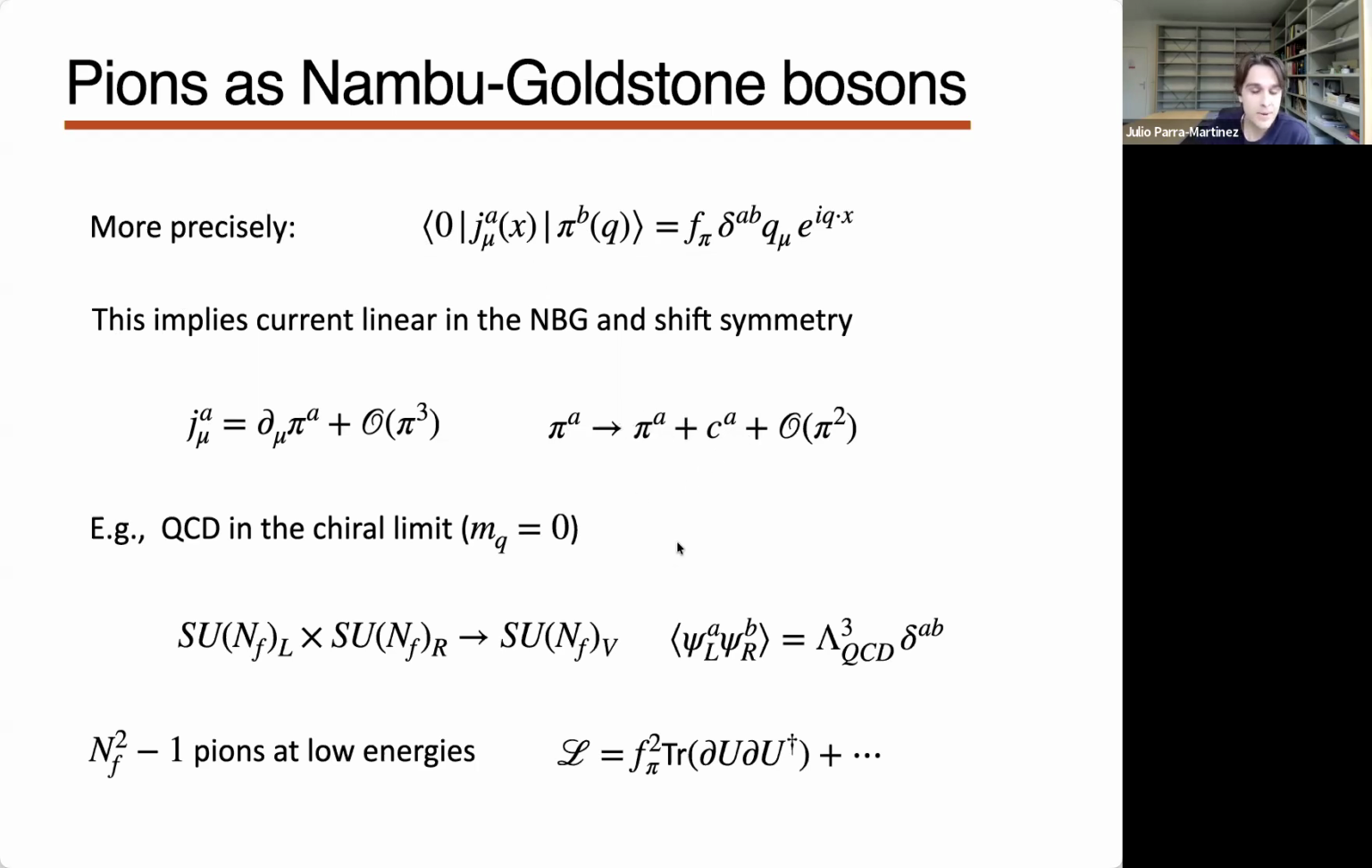So the paradigmatic example of this is just QCD in the chiral limit, so just the chiral Lagrangian. We have the chiral symmetry, left and right flavor rotations of the quarks, that gets broken to the diagonal vector subgroup by this bilinear picking up a VEV. And there are N_F squared minus 1 pions, or just Nambu-Goldstone bosons, at low energies. And the EFT we can write just in terms of these U's, which are the exponentials of this pion field. So they're basically the fluctuations of the VEV, of our order parameter for symmetry breaking.